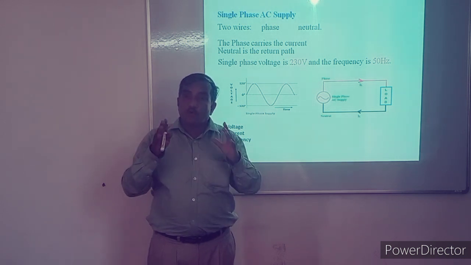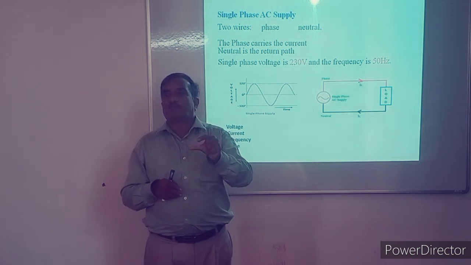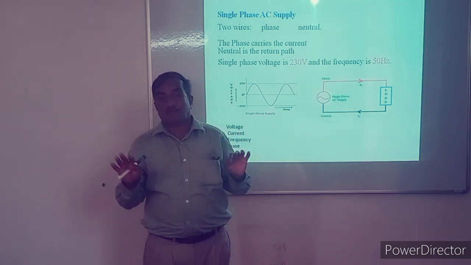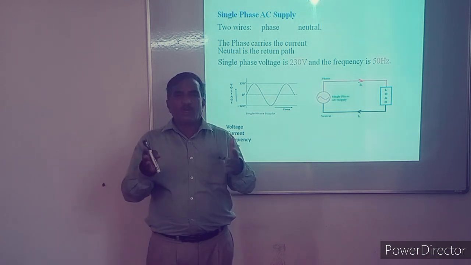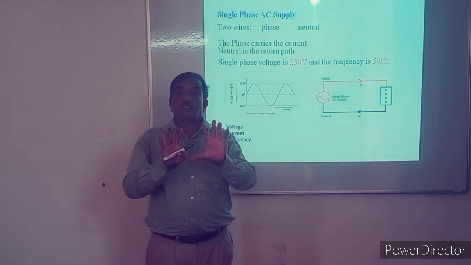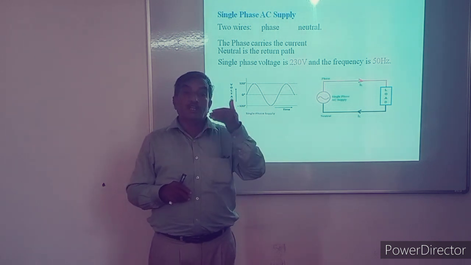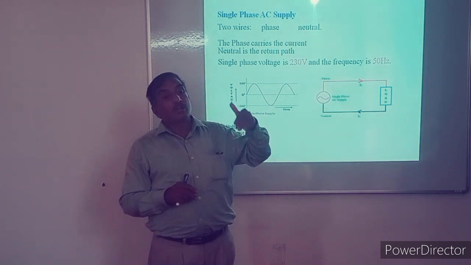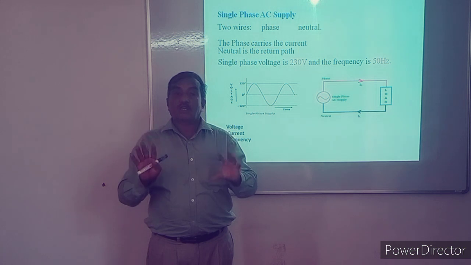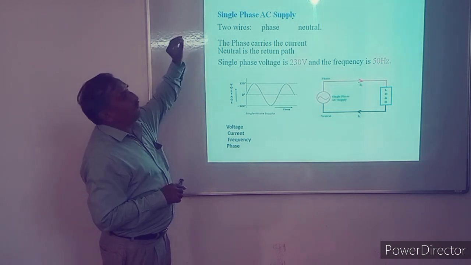So we can set the boundary for this application: when the power requirement is less than approximately 2000 watts, that means home applications, the power requirement is about 1000 watts. If the power requirement is below 2000 watts, single phase AC supply is sufficient. But if the power requirement is more, particularly in industries, farmers, water pumps, where the power requirement is large, three phase AC should be there. It is required. So there are two types of electrical AC energy sources, three phase and single phase.